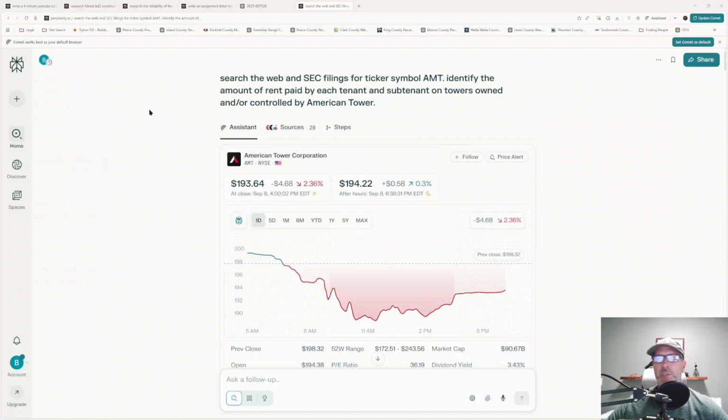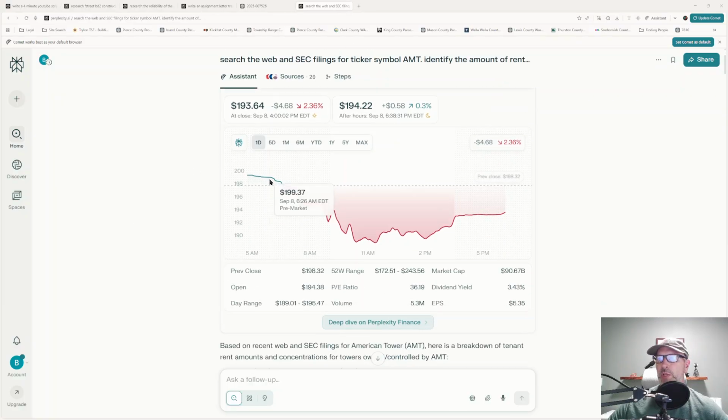I was looking for some information on cell towers and how much rent each company pays on the cell towers just for a project that I was in the middle of. And so what I told AI to do, and this is Perplexity, was search the web and SEC filings for ticker symbol AMT, that's American Tower. Identify the amount of rent paid by each tenant and the subtenant on towers owned by and or controlled by American Tower. It did a great job.